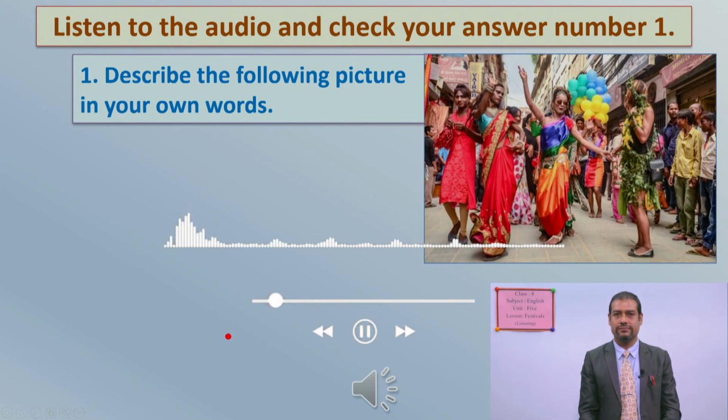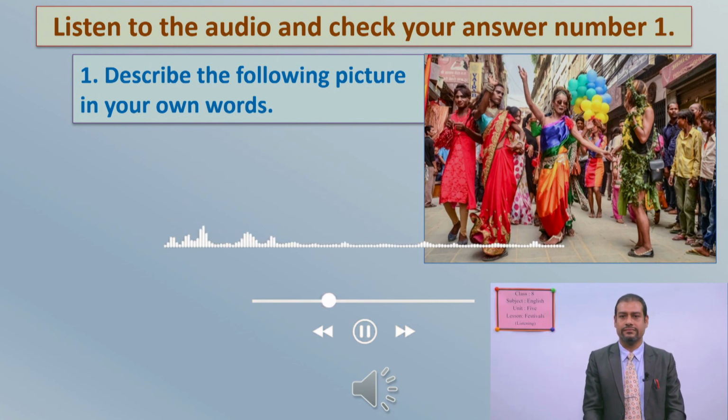Grade 8 Unit 5. Listen to the conversation about a festival, Gai Jatra. Sir, in which month does the festival of Gai Jatra fall? It generally falls in the month of Bhadra. Which community of people mostly celebrate this festival? People from Newa community mostly celebrate it, but these days, people of other communities also enthusiastically join to have fun and make jokes. How did the cow become a part of this festival? In Hinduism, a cow is regarded as the most pious of all the domestic animals. People believe that the cow will help in a dead person's journey to heaven.